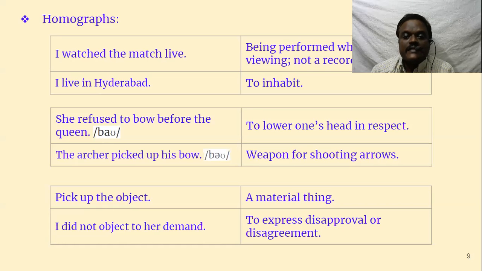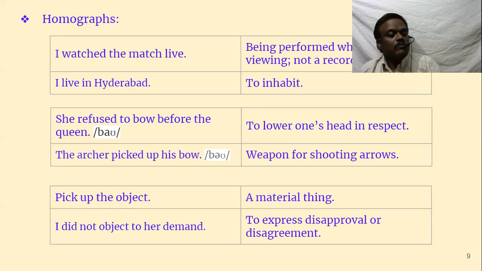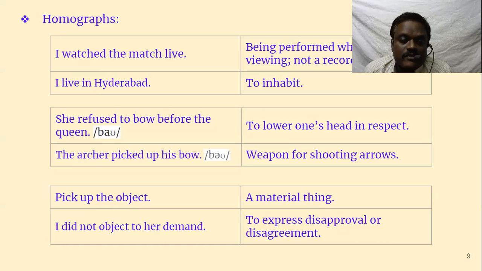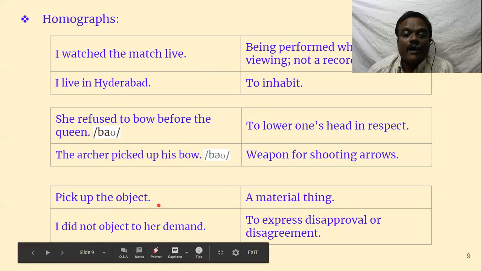The first one is Chinese and Japanese style: they lower their head in respect. We say namaskaram, but Chinese and Japanese, they bow. Those who learn karate and kung fu know what a bow is. You have to bend your head, do namaskaram in that way. That is called bow. The archer picked up his bow. That is bow, the weapon for shooting arrows. Like Arjuna and Rama, they use bow and arrow.